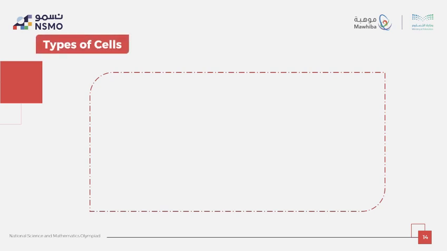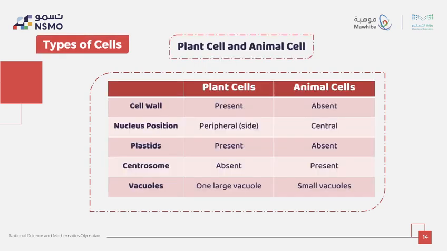So this slide summarizes the key differences between plant cells and animal cells. As we said, the cell wall is present in a plant cell and absent in animal cells. Nucleus position: inside here, central here. Plastid: plants have it because of photosynthesis, animal cells don't, it's absent. Centrosome doesn't appear here; animal cells have it to divide the cell in reproduction.